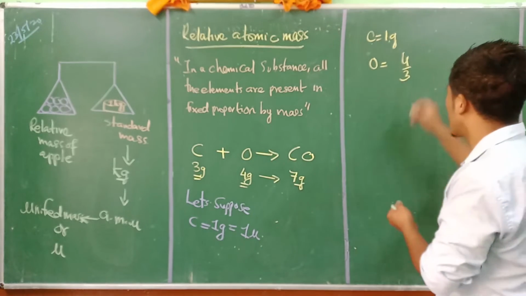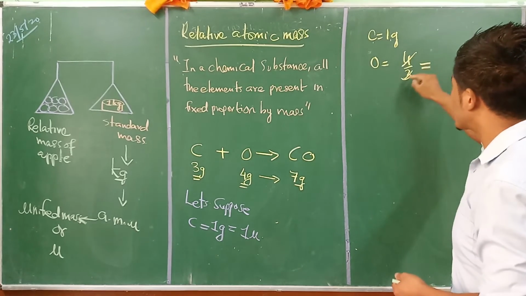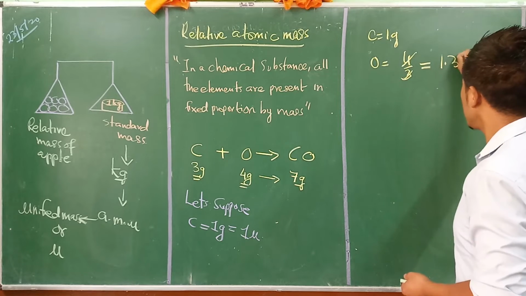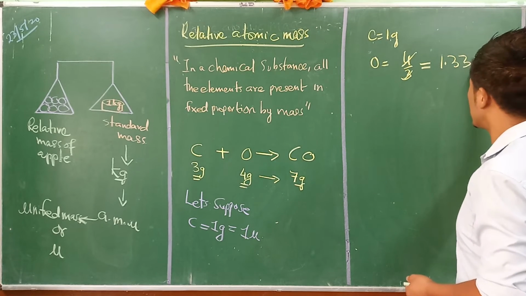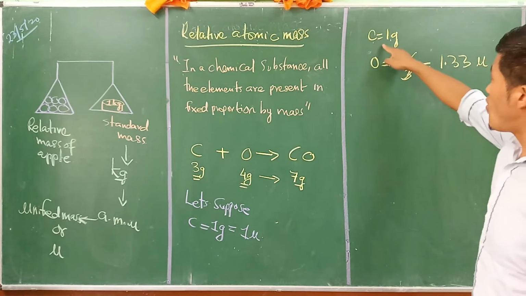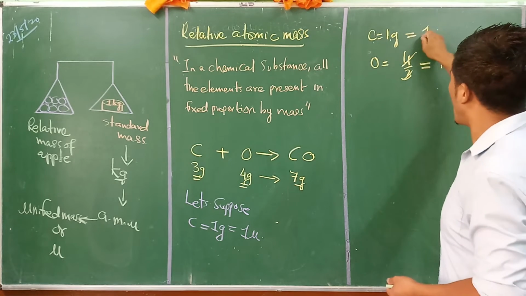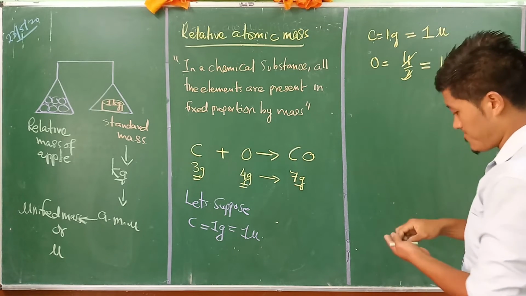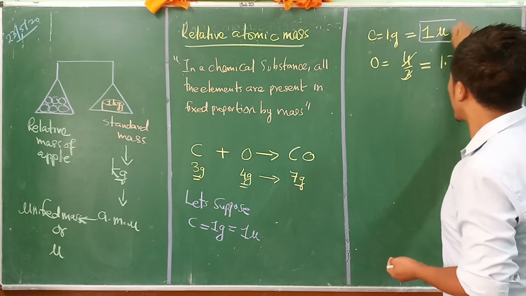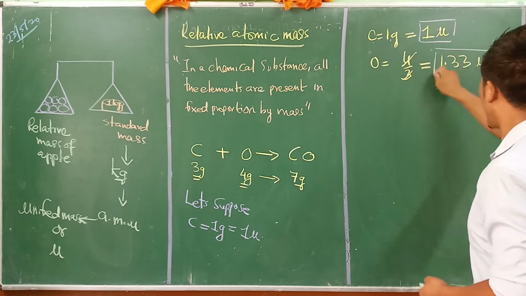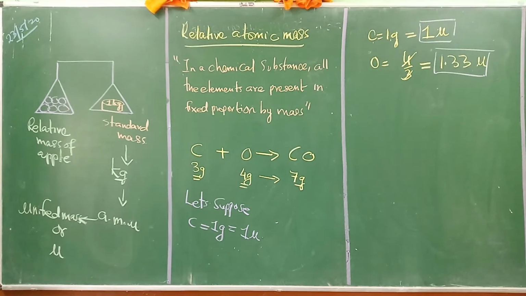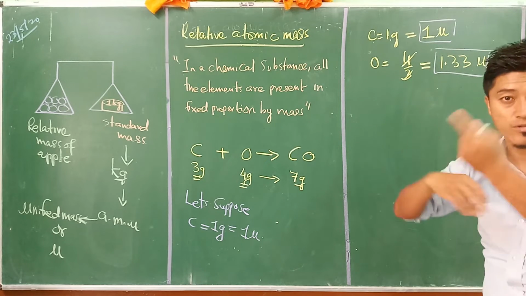When we cancel this, 4 divided by 3 is 1.33 u. So for 1 gram of carbon, we get 1 u, and for oxygen, we get 1.33 u. Understand? So this is the relative atomic mass, because it is in comparison with carbon.